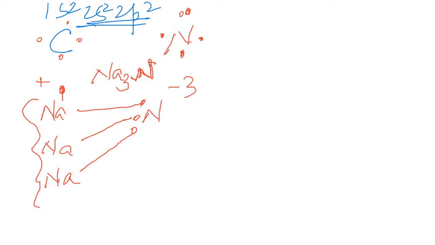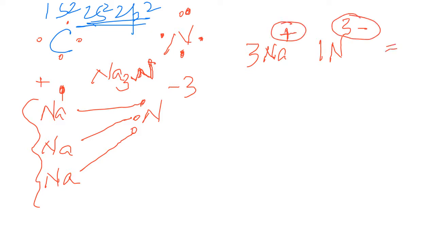So you can write here 3Na plus and 1 nitrogen 3 minus, right? So now the charge will be balanced, 3 plus and 3 minus, that is 0, as I told you in the beginning. Is it clear now how to make the bonds?